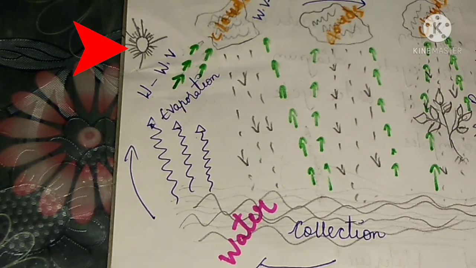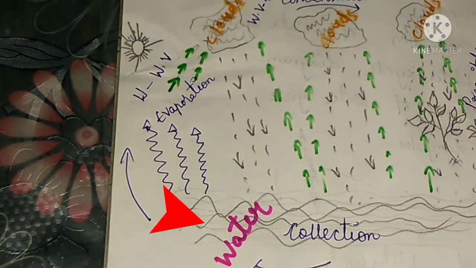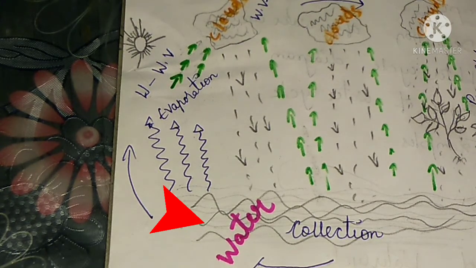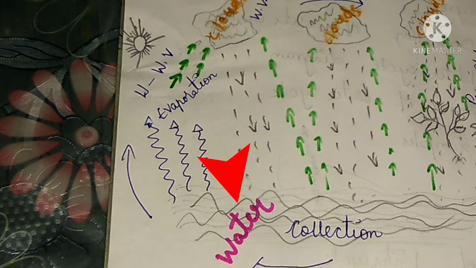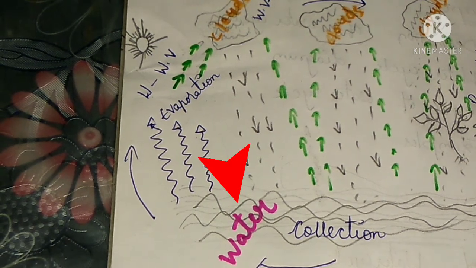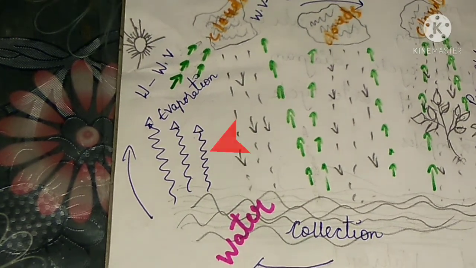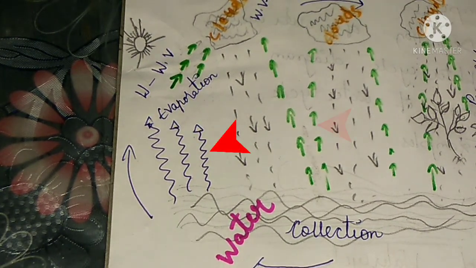When the sun rays fall on all water bodies, here water bodies means the ocean, sea, lake, river, etc. These are all called water bodies. So when sun rays fall on all water bodies, the water gets heated up. In this picture, can you see the blue lines and the green lines?